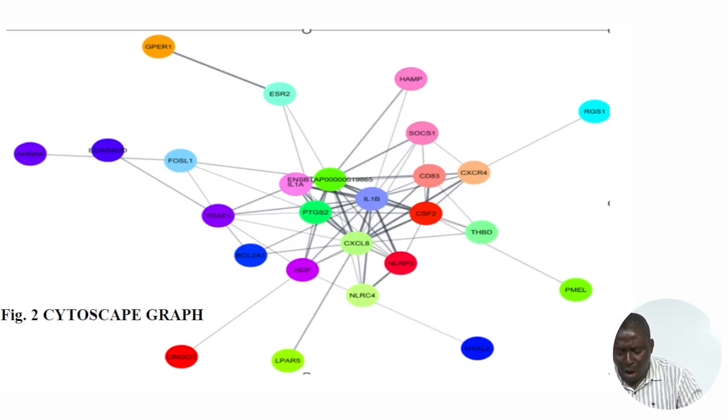Interleukin 18 is a member of interleukin 1 superfamily, and it has pro-inflammatory properties. When interleukin 18 is upregulated, it enhances the production of interferon gamma by T cells. It also mobilizes the increased cytolytic activity of natural killer cells.